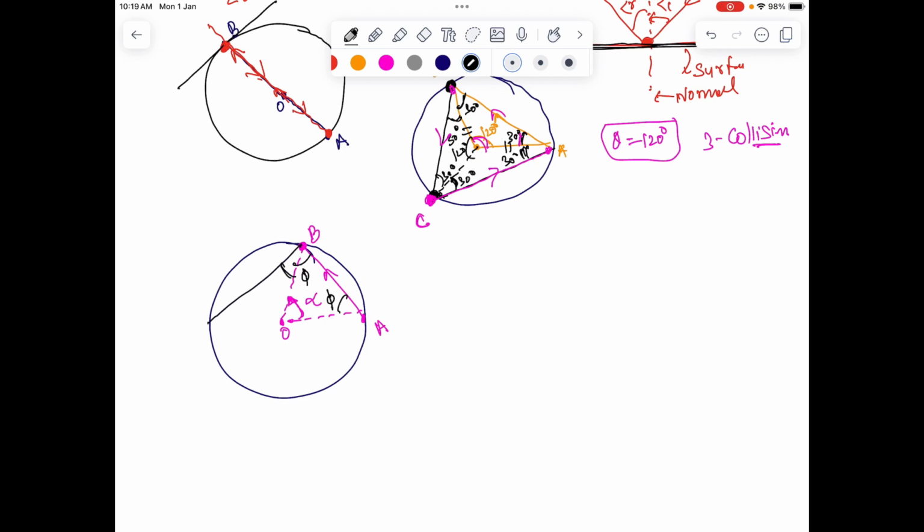Let's call this angle phi and phi. So after the first collision, because of elastic collision, it will deviate with the same angle phi, because OB behaves like a normal. And you have a tangent which is tangential to the circle at point B. So this phi angle is going to be the same. Again, we'll have the next collision. Here you have phi, and so on and so forth.